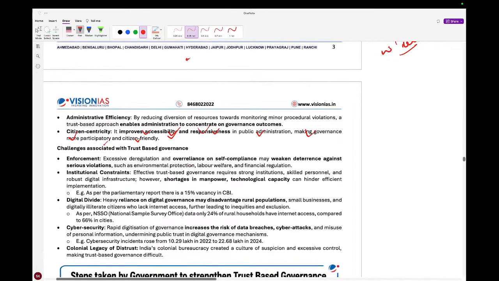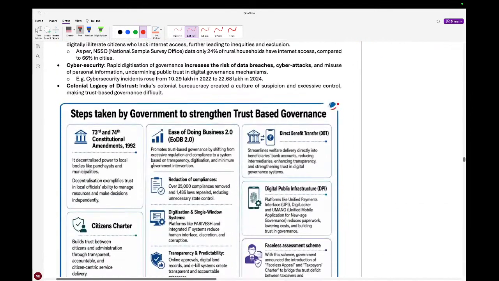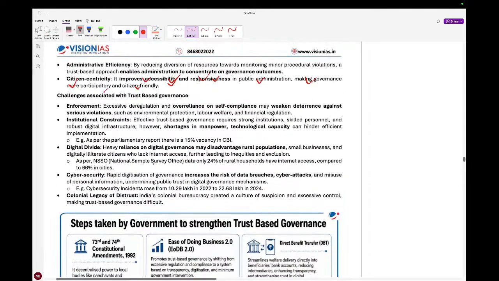What are the challenges we can face? So we have the enforcement issues. Excessive deregulation and over-reliance on self-compliance may weaken the deterrence against serious violations, right? So enforcement.